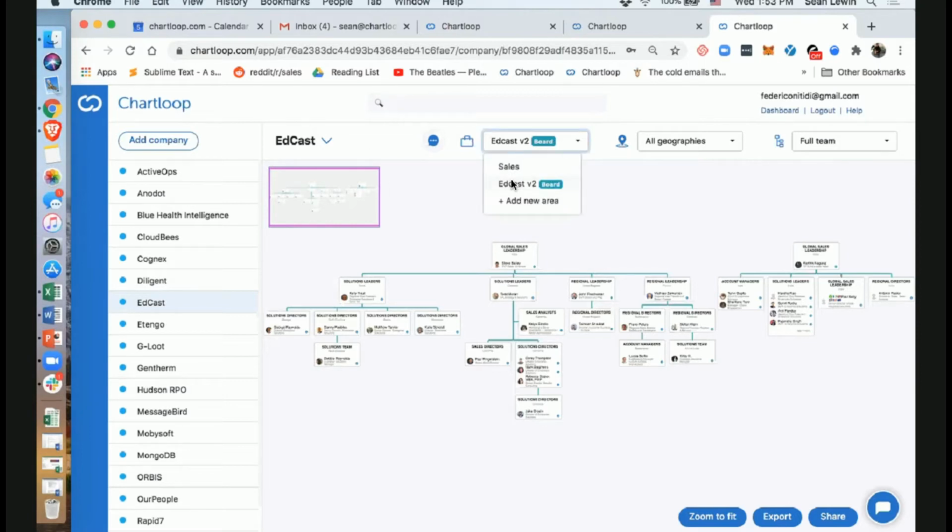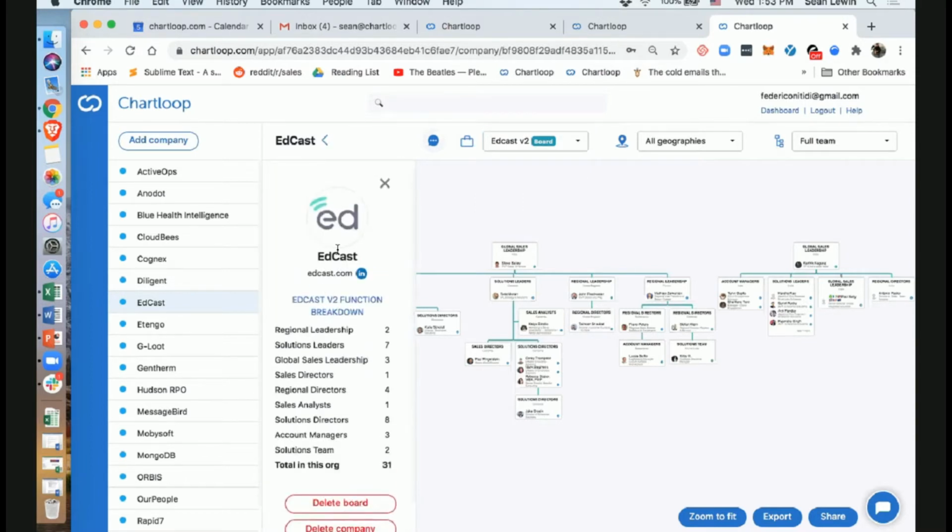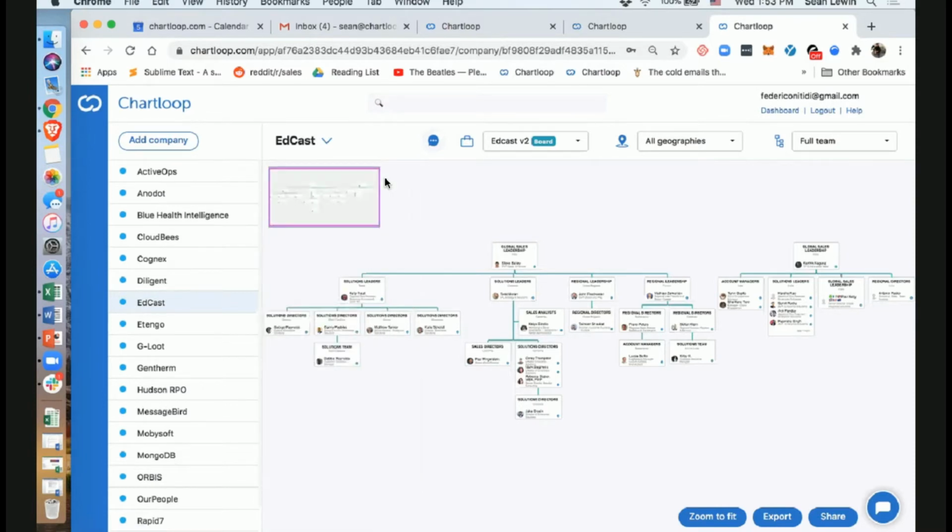I have here a new board that I created for them, which is a duplicate of their sales team. We could see it's a relatively small team of 30 people. And in this case, we have already 2 or 3 users that are using Chartloop within this organization. And we have one champion who's heading this on.